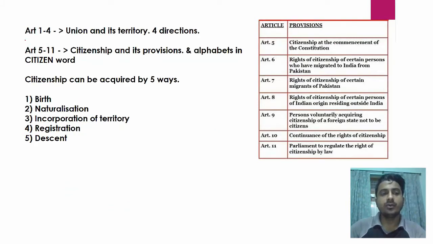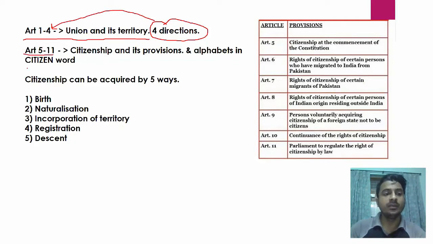So article 1 to 4 is union and its territory. So there are 4 directions, just like I told you in the schedule how to remember it. And article 1 to 4 is union and its territory, so easy to correlate. Okay, now 5 to 11 is citizenship. Then how to remember 5 to 11 is citizenship? In the word citizen, how many alphabets are there? 7 alphabets, and 5 to 11 is also 7 articles. So citizenship also has 7 articles.